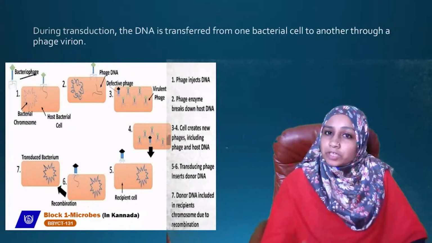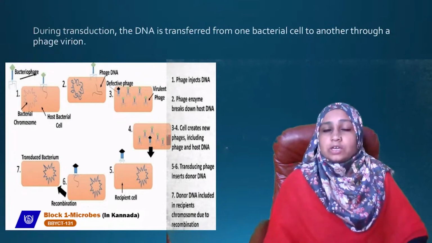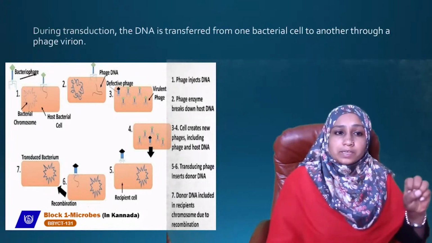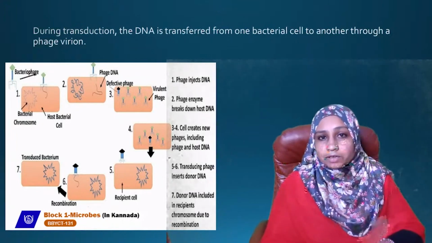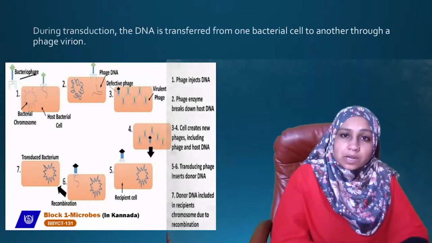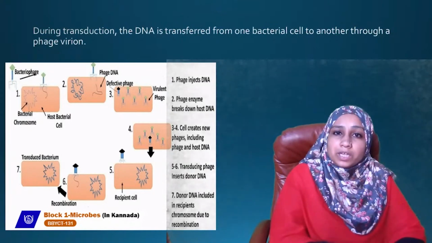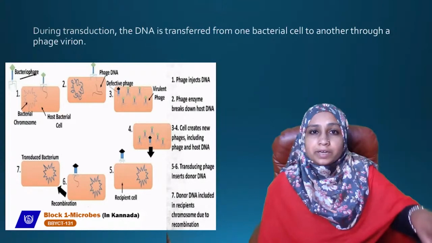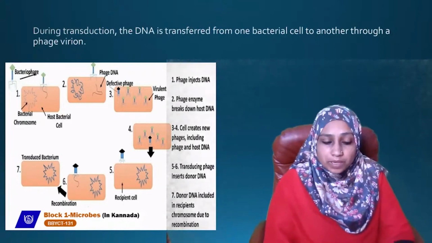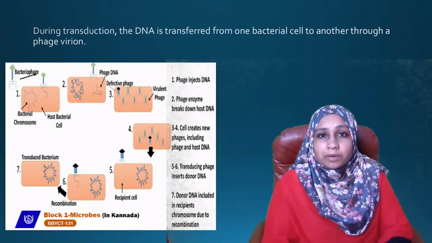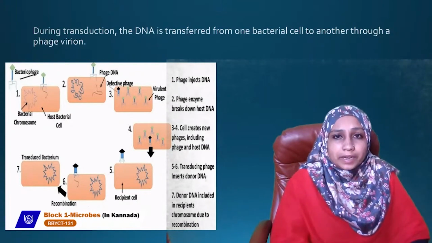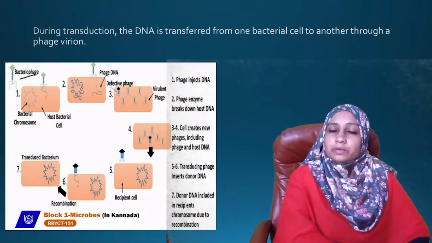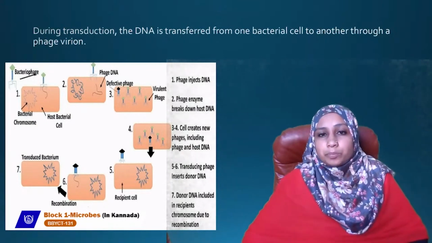The second type of genetic exchange is transformation. So in transformation, donor DNA is transferred to the surrounding medium. From the surrounding medium, the DNA is incorporated into the recipient cell. There is a donor and a recipient cell. Donor DNA is not transferred directly to the recipient cell. It is sent into the surrounding medium, and from the surrounding medium it goes into the recipient cell. So the recipient cell will contain the donor DNA. So it becomes a recombination. Recombination takes place. The donor DNA gets incorporated into the recipient DNA.